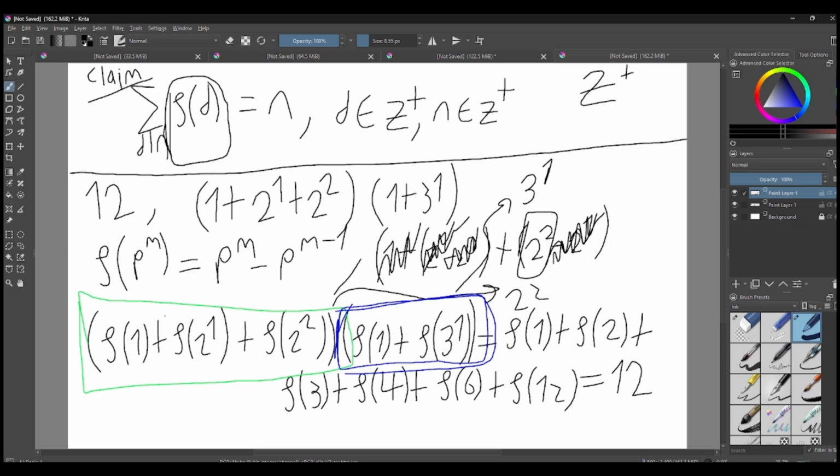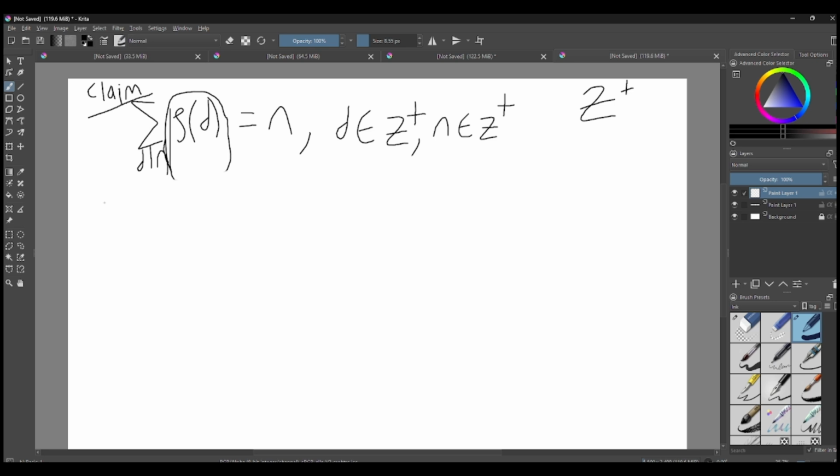So for other values, let's do an example actually. Let's do 18, 9 multiplied by 4, 36. There are lots of divisors, but we can do 36. So let's say n is equal to 36.